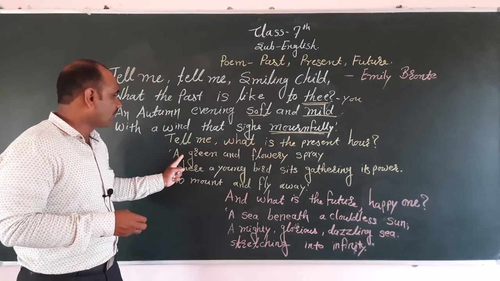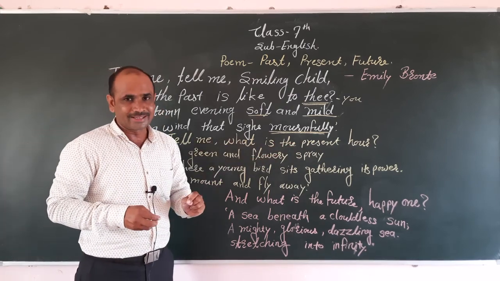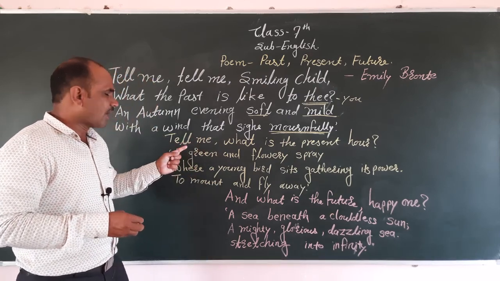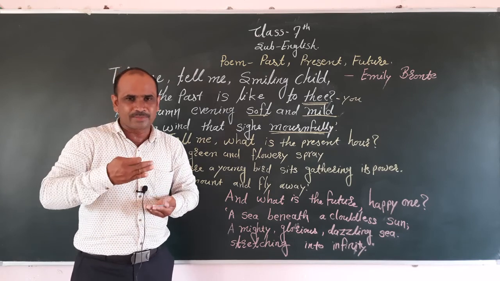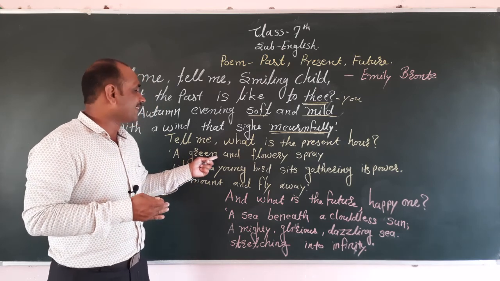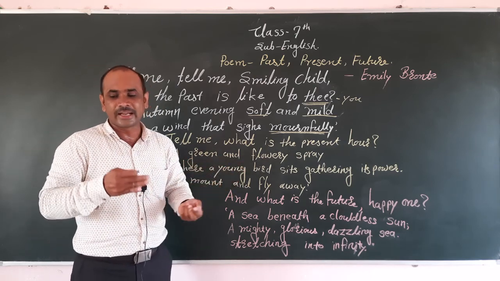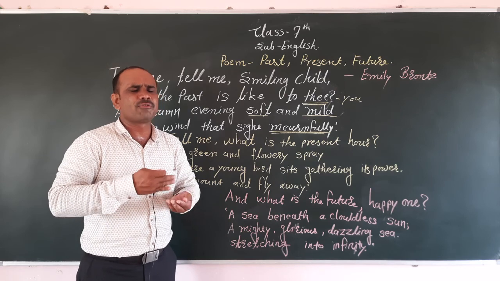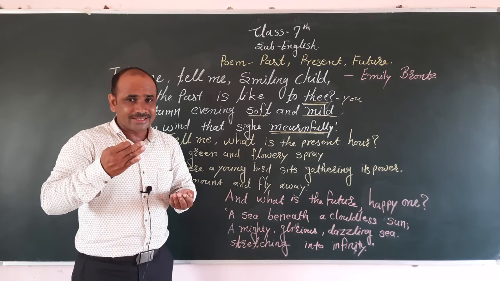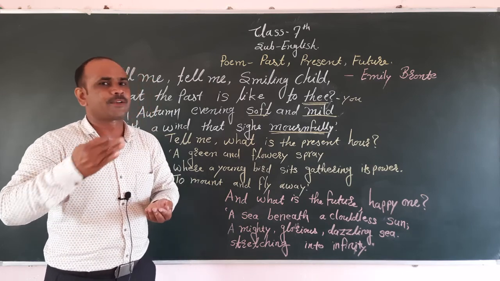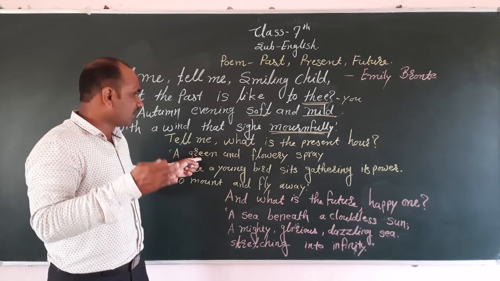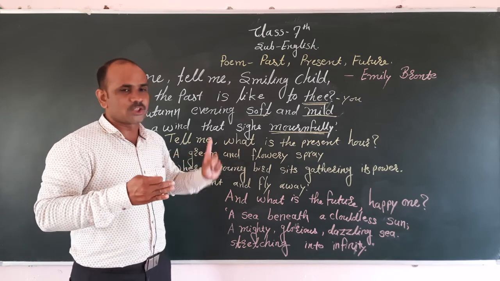Then second, a green and flowery spray. This smiling child said that nowadays the atmosphere, the present atmosphere, today's atmosphere is very greenery and flowery. Its meaning is that it is a very clean atmosphere, a very healthy atmosphere, a very satisfied atmosphere, a very happy atmosphere. Which type of atmosphere? In this year or in this day, green and flowery spray.